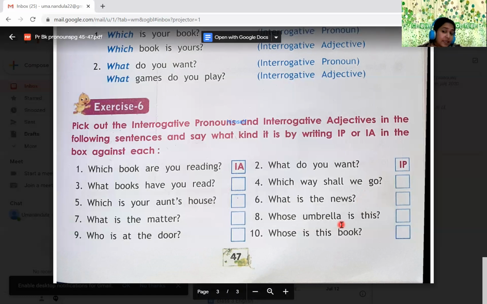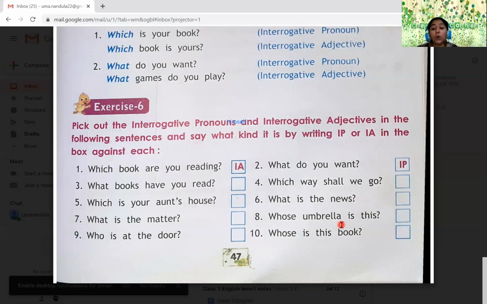Whose umbrella is this? Yes, whose umbrella? A noun is followed. So it is an interrogative adjective. Whose book is this? Interrogative adjective. Okay, children. Hope you understood the difference here.